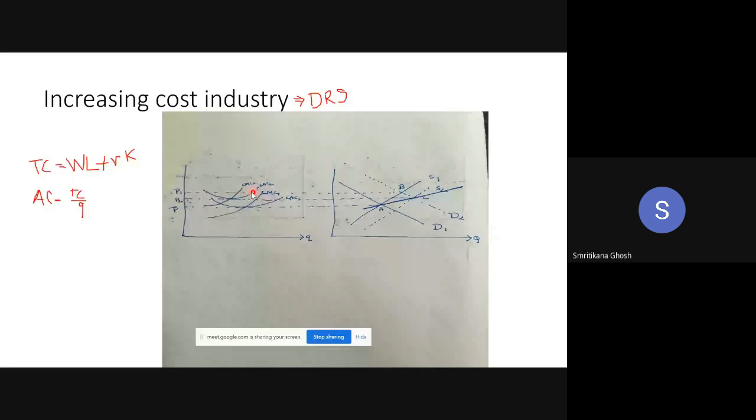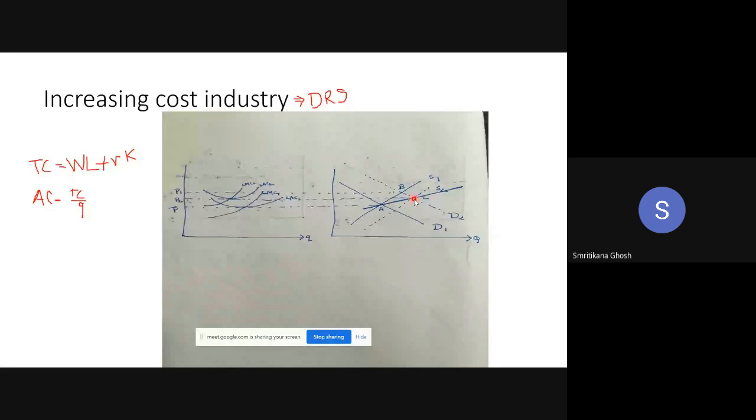From B, draw this dotted line for P1. Are you drawing? Yes, ma'am, it is done. So in between P1 and P bar, draw LAC2 and LMC2. Corresponding to that, there will be one P2. Just extend that P2 for the next diagram. It will intersect D2 at a certain point. Draw S2 corresponding to this point. It will be your C. The new equilibrium will be C.